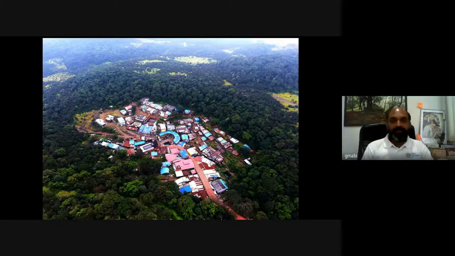This is one of the important places in Maharashtra called Bhimashankar Wildlife Sanctuary. Here you can see nature and culture. It is the confluence of nature and culture. This is one of the 12 Jyotirlingas in Maharashtra. You can see here there is a temple which is surrounded by lush evergreen forest. So, a best example of confluence of nature and culture.